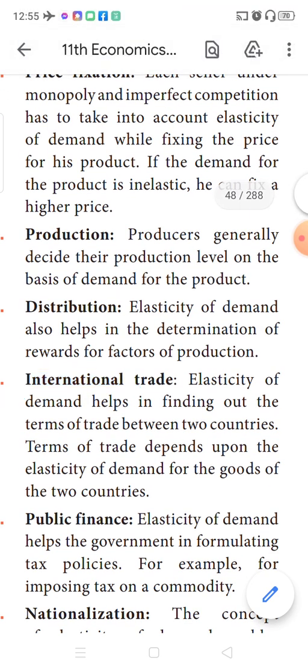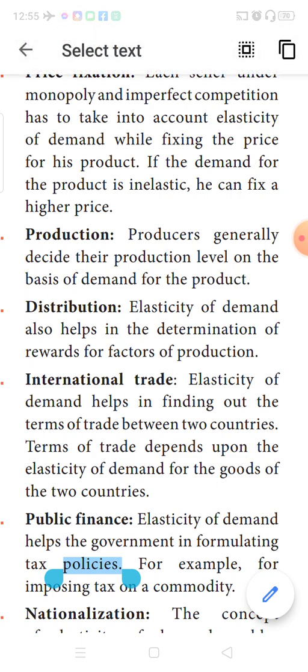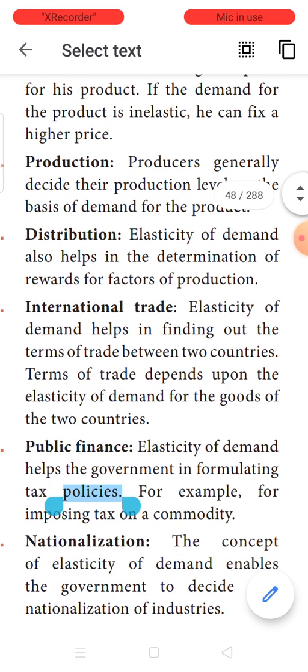Next is the producer. For the producer to decide how much will be the demand for the product, elasticity of demand is very helpful. If the elasticity value is greater than 1, the product enjoys good demand, so we will produce more. Likewise, for the producer to decide the level of production, elasticity of demand is very helpful. Next is distribution.